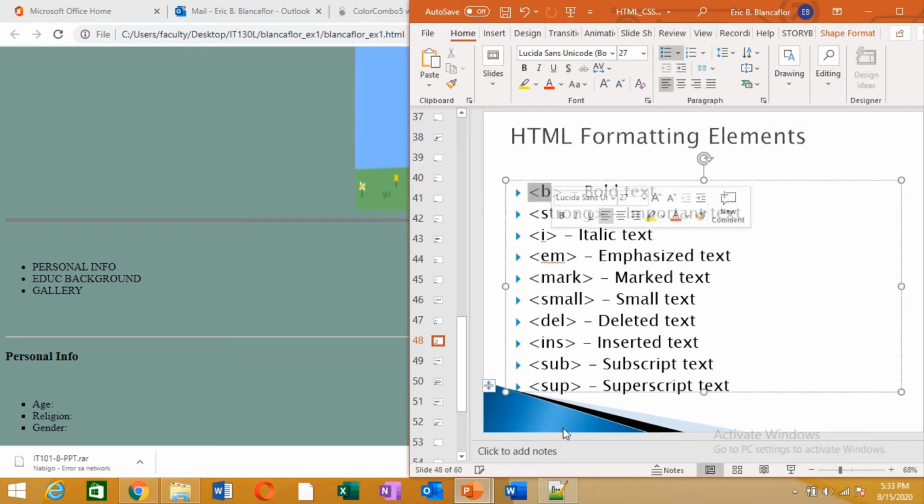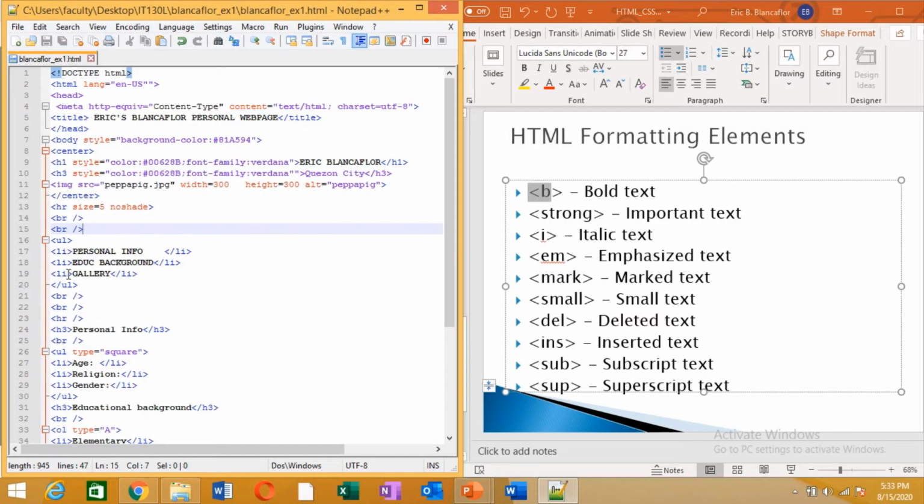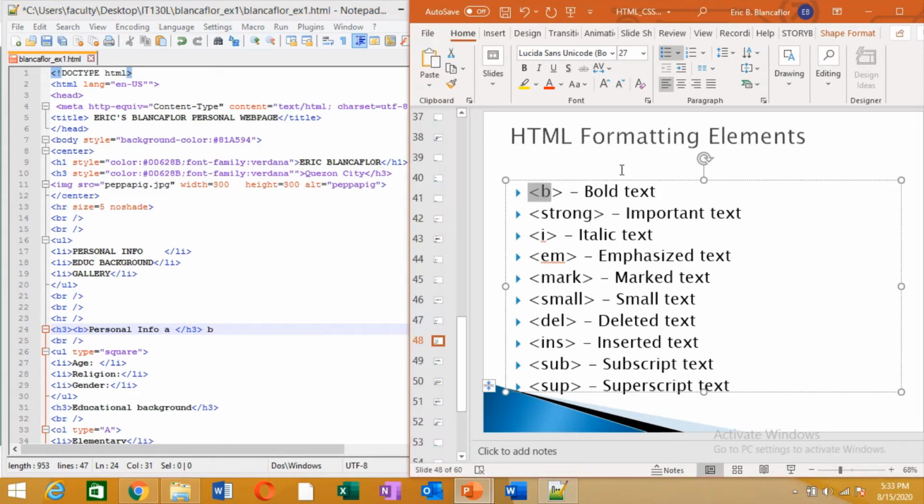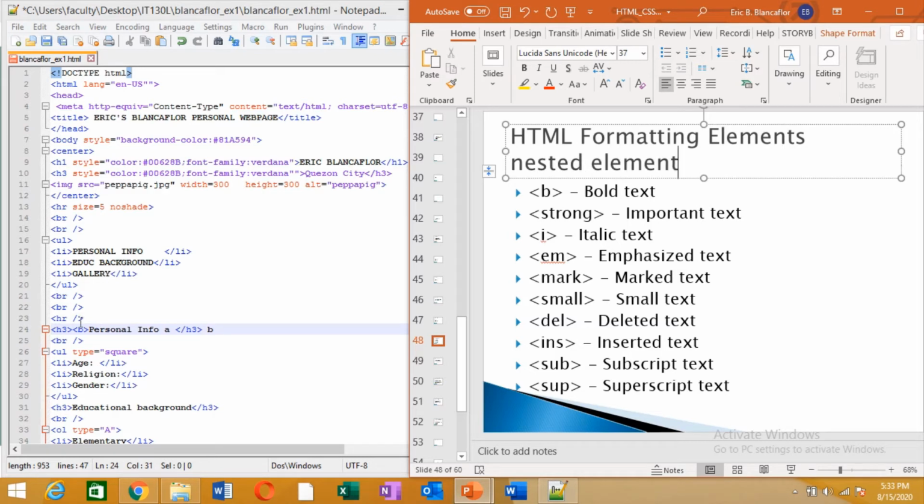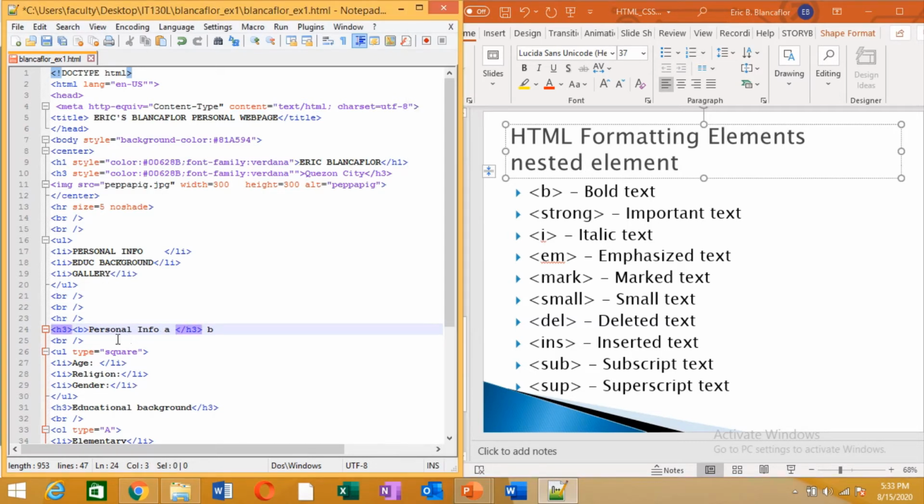Bold is B. Okay. Example, let's say you want this to be in bold, B. So the slash B, where will I place it? Will it be here under A or in B? Okay. We need to observe nested element. Nested element is first in, last out. Okay, so I have my bold here, B. So I will place the slash B here in the A. Slash B. Okay, and not here. Observe that, okay? First in, last out. So we call it a nested element.